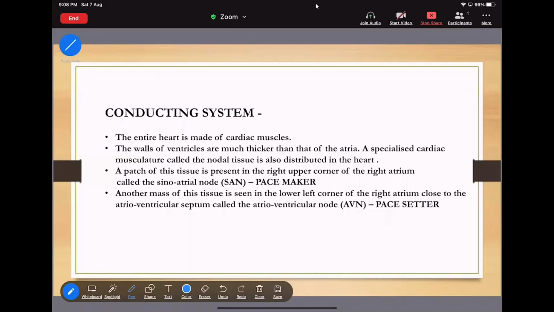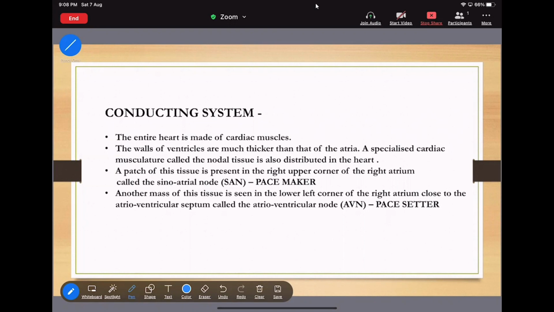What is the reason the ventricle should be thicker than the atria? The ventricle is going to provide blood to the different body parts, so it needs to be much thicker than the atrium.